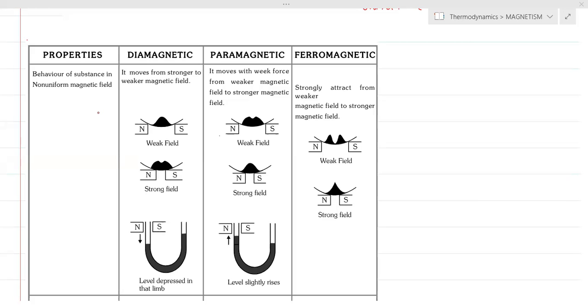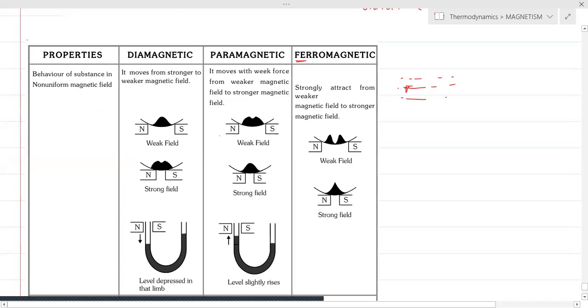So we are continuing further discussion, the comparison between ferro, para, and diamagnetic material. So here we see, first we are thinking of ferromagnetic material. They strongly attract from weaker magnetic field to stronger magnetic field. That means if the ferromagnetic substance is placed in a non-uniform magnetic field, then it will always move from weaker to stronger.